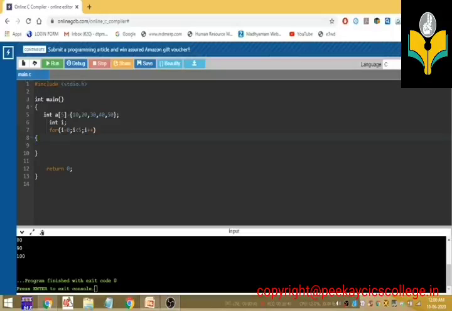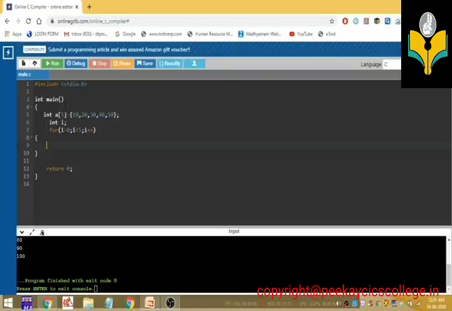That's why we give the value 0 for i, because i is used for accessing the values of the array a. The first element index is 0, and the next element index is 1, the third one is 2, the fourth one is 3, and so on. Here I wrote i less than 5. What does it mean? Because the last element here has the index 4.